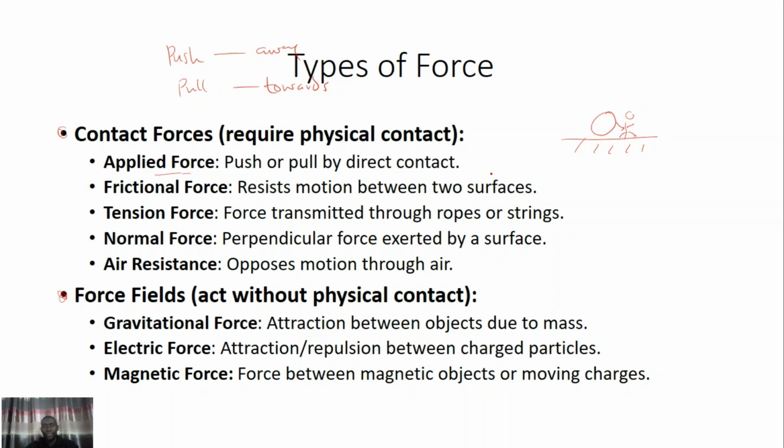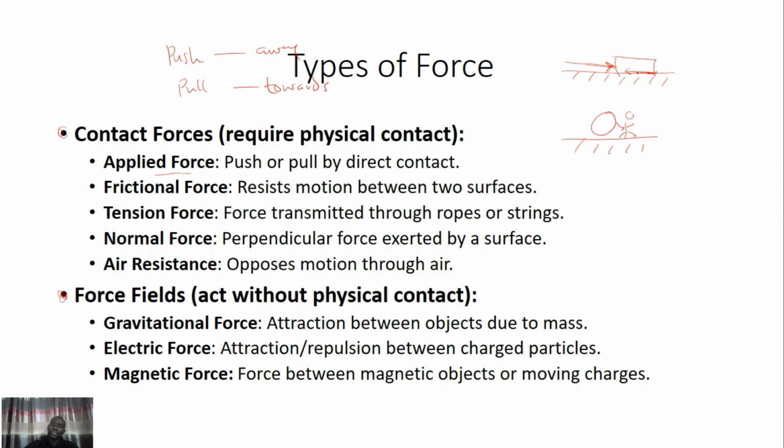Frictional force is the kind of force that resists motion. When a block is placed on a table, or let's say a book is placed on a table, and the book is pushed on top of the table, usually there is a force between the table and the book that tends to oppose the force that is trying to move the book in this direction.